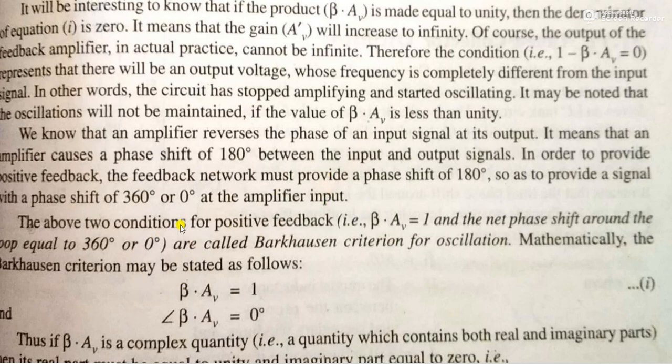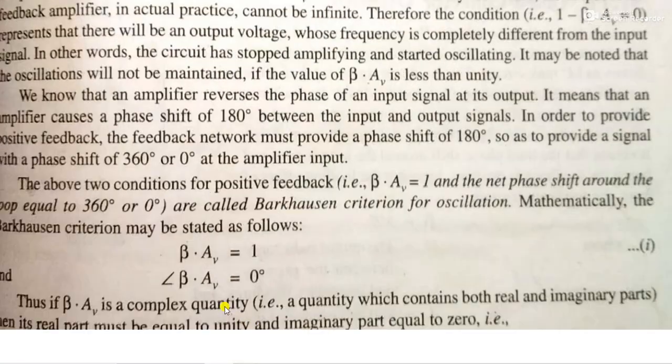Let's summarize the above two conditions for positive feedback: beta into AV must be equal to 1, and the net overall total phase shift around the loop is equal to 360 degrees or 0 degrees. I repeat, beta into AV is equal to 1 and the total phase shift of the circuit must be 360 degrees or 0 degrees. These are called Barkhausen's criterion for oscillations. Mathematically, it is stated as beta into AV equals 1, or the angle of beta into AV equals 0 degrees.